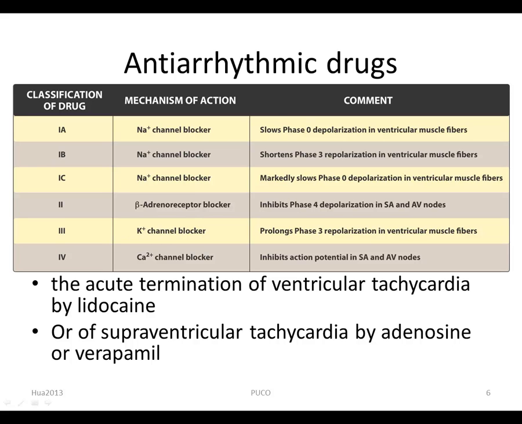For example, the acute termination of ventricular tachycardia by lidocaine or of supraventricular tachycardia by adenosine or verapamil are examples in which antiarrhythmic therapy results in decreased morbidity. In contrast, many antiarrhythmic agents are now known to have dangerous pro-arrhythmic action, that is, to cause arrhythmia.